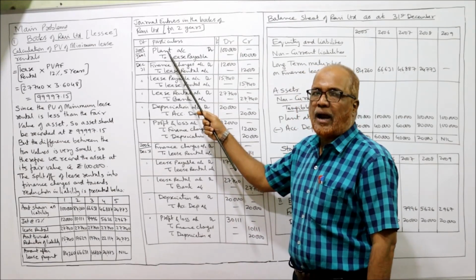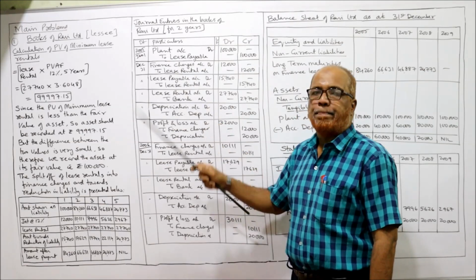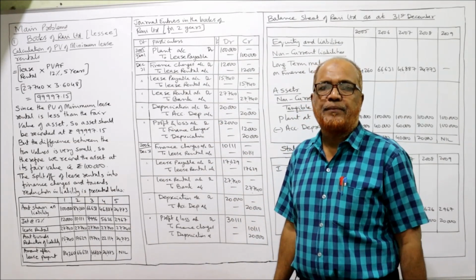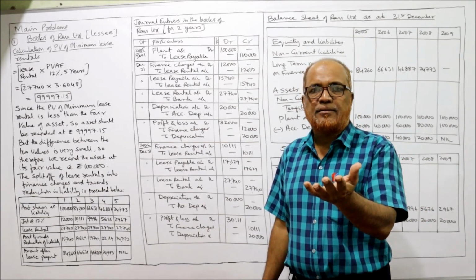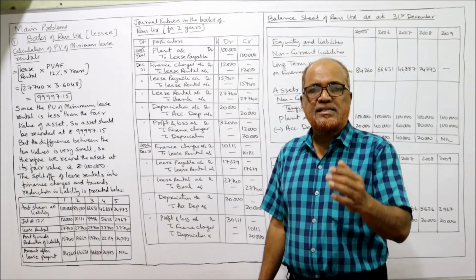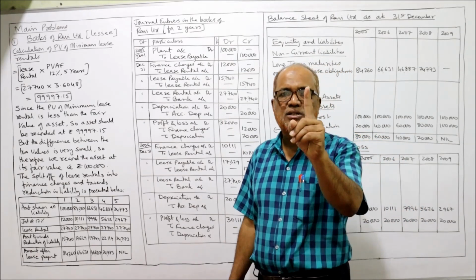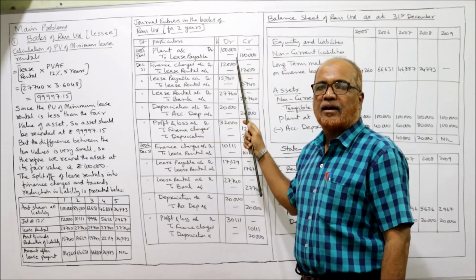Asset account debit, plant. The asset is plant here. Plant account debit to lease payable. An account is opened called lease payable. It's a liability. The lessee will treat it as an asset and a liability. He is getting the asset and there is also a liability. What is the fair value of the asset? 1 lakh. So plant account debit 1 lakh to lease payable 1 lakh.